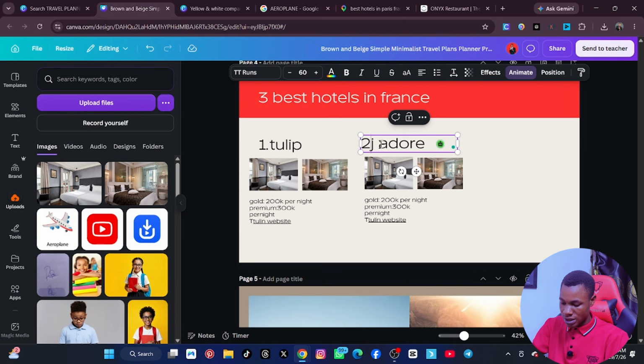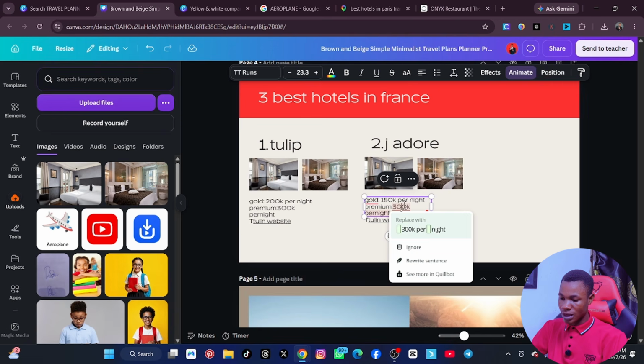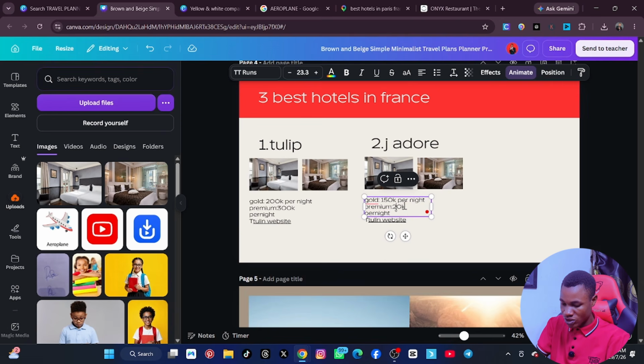All right, so this is the second one, and then here you can name it again. So if this one, let's say the gold one, is 150k, for example, and then this one, the premium one, will now be 200k. All right, now what is the website? The website is here again.